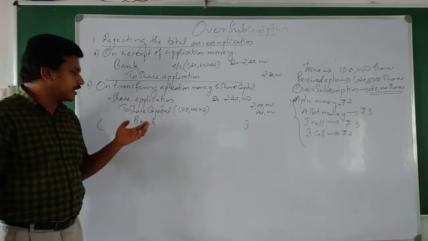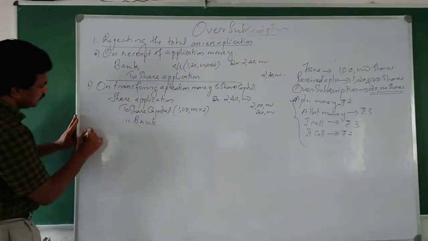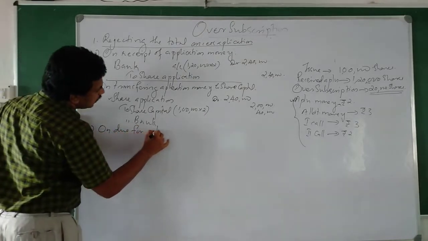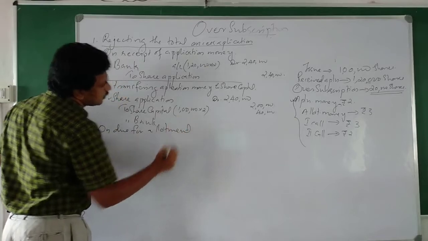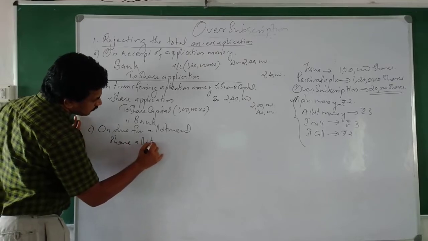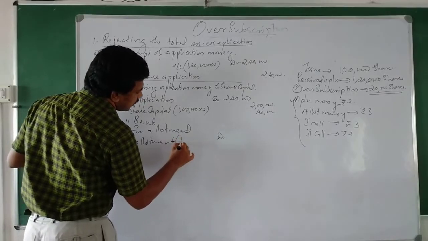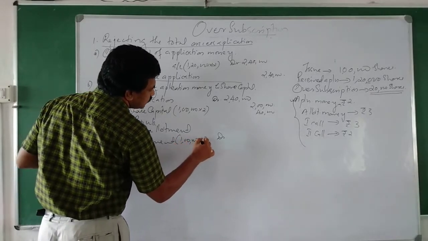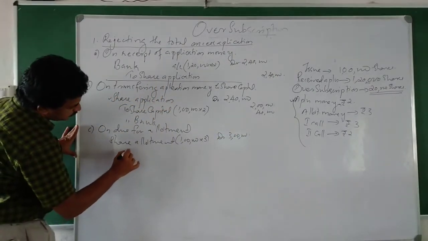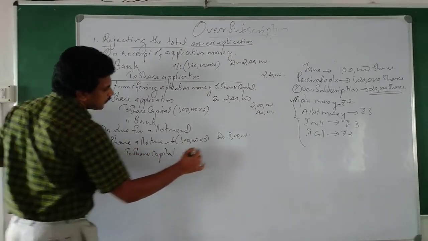Okay, so for your understanding, I will just write that allotment entry also. On allotment due, the allotment due entry: share allotment debtor. How much? 1 lakh, not 1,20,000. 1 lakh into 3, 3 lakh. Then to share capital, how much?